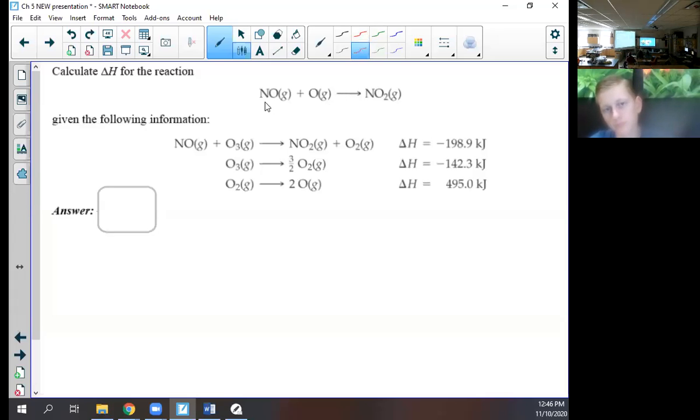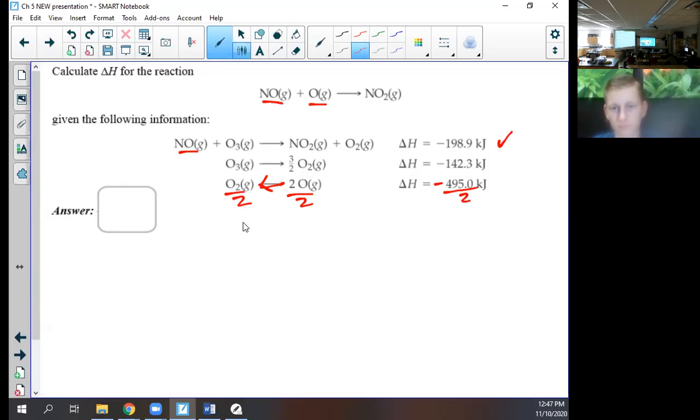All right, I look up here and I have NO on the left. Do I have NO on the left? Yes. Do I need to change the coefficient? No. So this one just stays as written. I look up here and I have just singular O on the left, but here it's on the right, correct? Yeah, you need to flip it. All right, so I need to flip it and do what? Divide it in half. So this becomes a negative and I get half of it. It's a negative because I had to reverse the reaction and I need to divide this by 2.